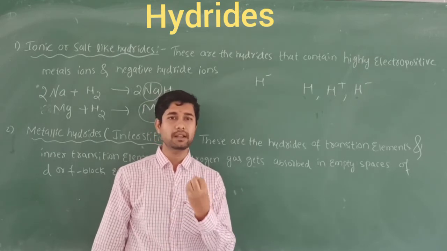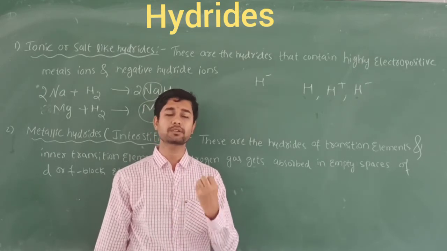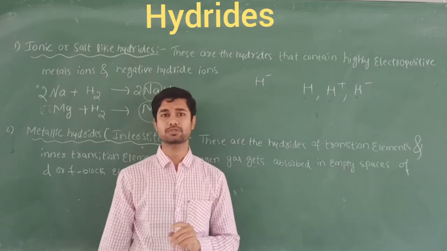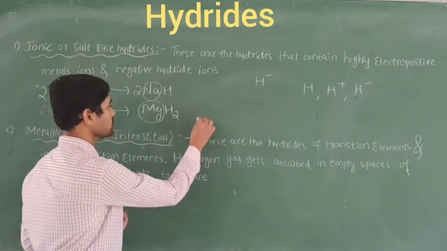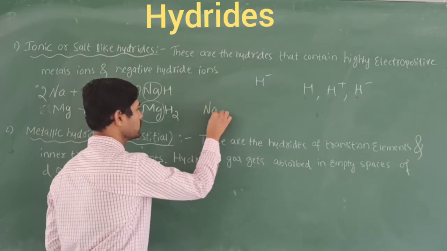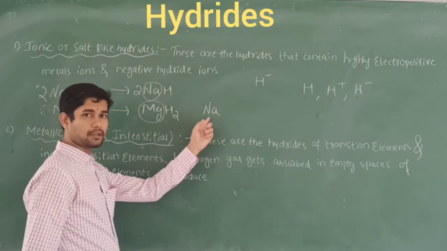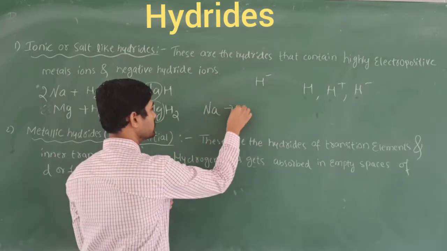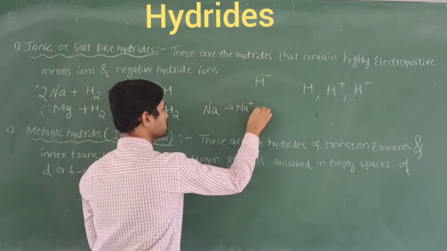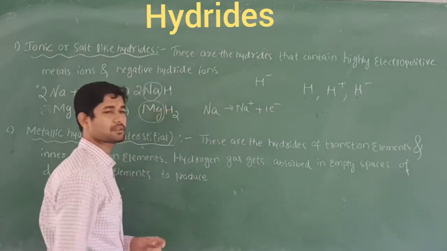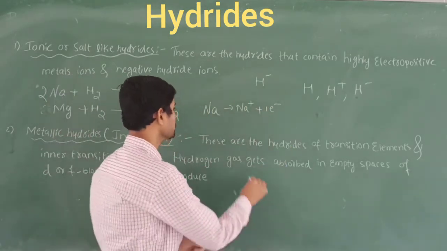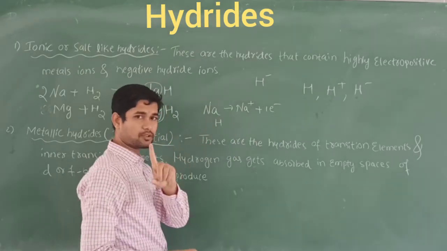Only a small amount of energy is required to remove the outermost electron. If I take sodium, with atomic number 11, it loses one electron and becomes Na plus. Whereas hydrogen has one electron, right?